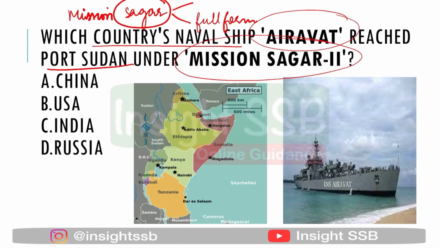Now, coming to the question, the thing is that 4 nations have been involved in Mission Sagar 2 initiative. इसके अंडर 4 countries कौन-कौन सी है? Your Sudan, South Sudan, Eritrea, and Djibouti. These are the 4 nations. अब आप इसको डायरेक्टली इनडायरेक्टली किसी भी तरीके से एग्जाम में आ सकता है. UPSC is very smart. They can ask this question according to geography. They can ask about which is this strait.